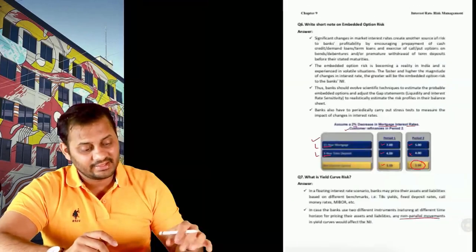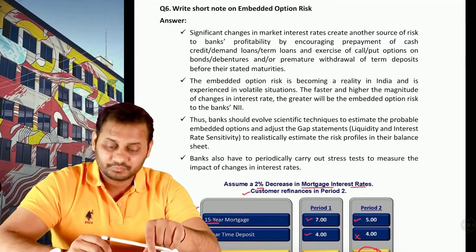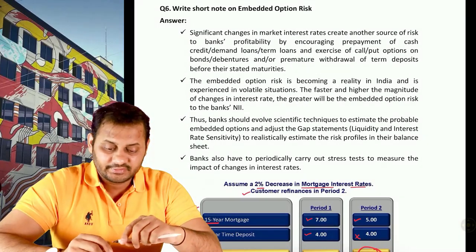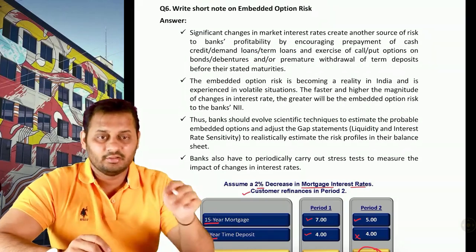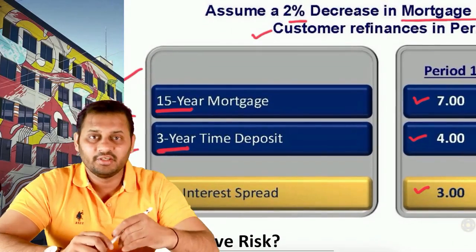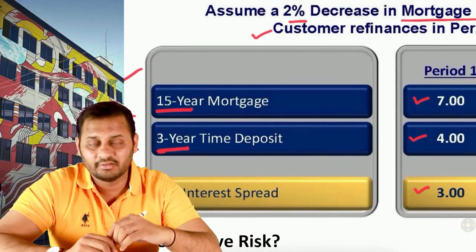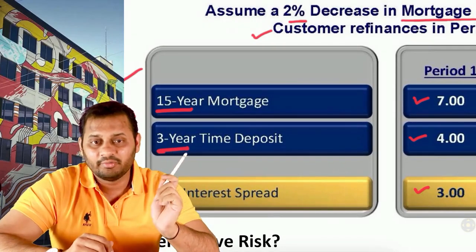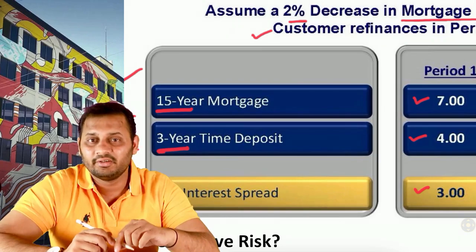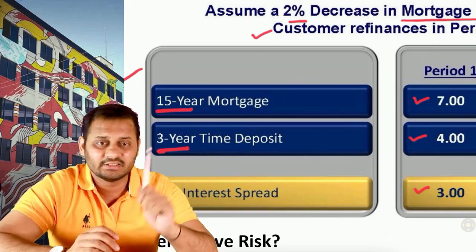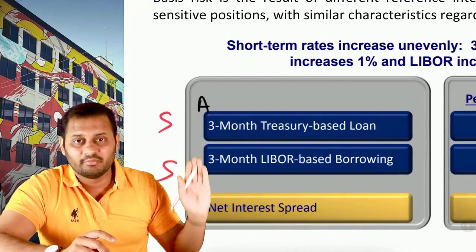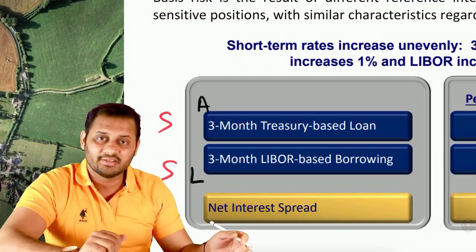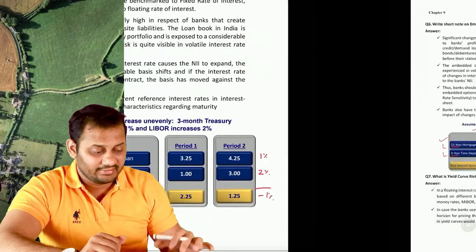The third is the embedded option risk. Embedded option is quite difficult to understand, but I can sum it up. Let's say there is a 15-year mortgage. This is an asset to the bank, and a 3-year time deposit is there. This is a liability to the bank. The major difference is the timing is different. In the previous part you can see the timing was the same, 3 month, 3 month. So both of them were maturing at the same time.